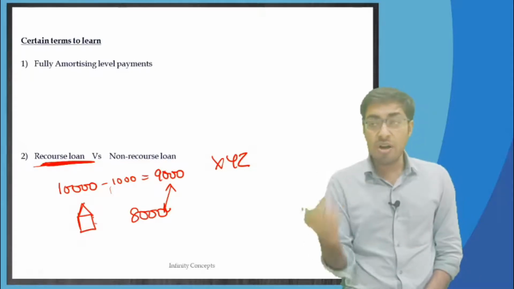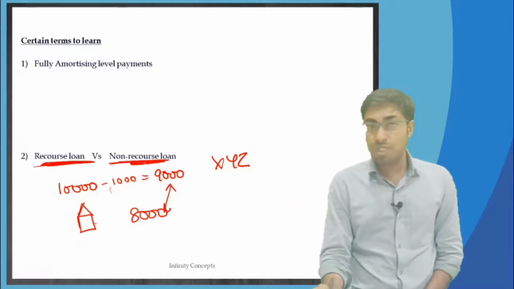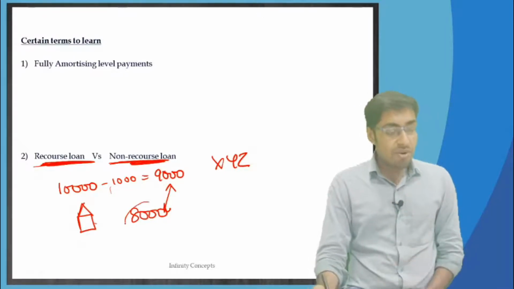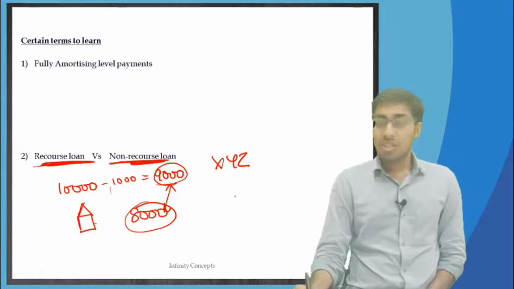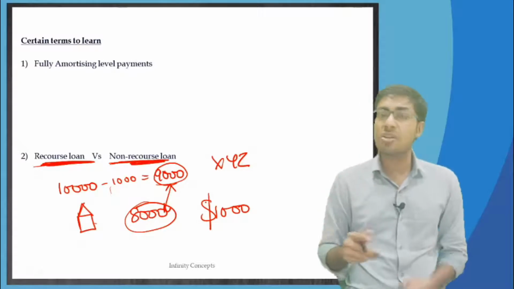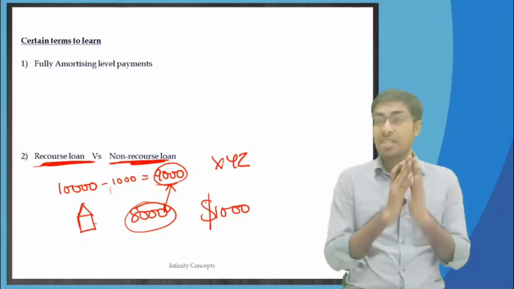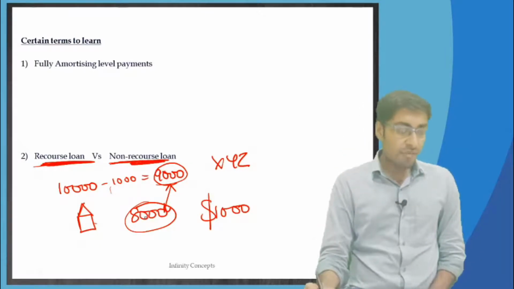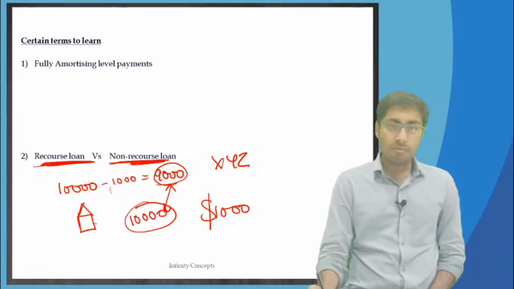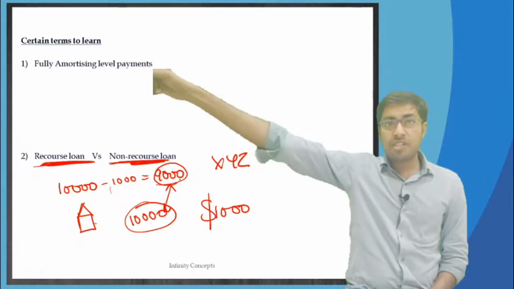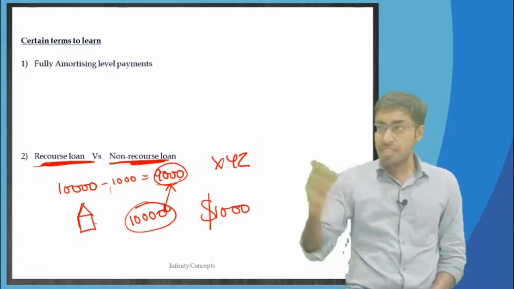If this was a non-recourse loan, it means there is no other option left with you. If you sell the home at $8,000 and you had to take $9,000, you have lost $1,000. In your life you will not get back this $1,000 because now you don't have any other option left. Okay, this is a non-recourse loan. How much ever money you get from the home, that you can take. Well, if you get $10,000 from the home by selling it, prices would have increased, recover your $9,000 back and throw that $1,000 in the face of that home loan borrower, on XYZ.